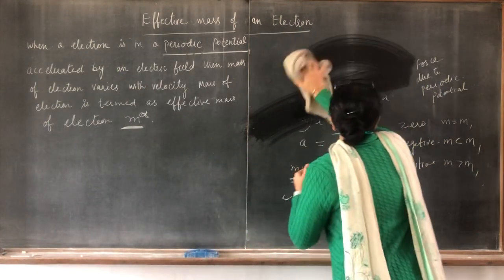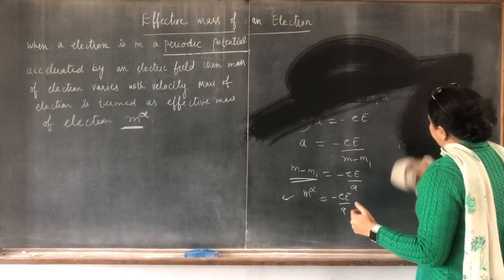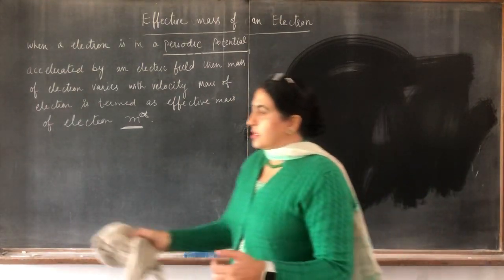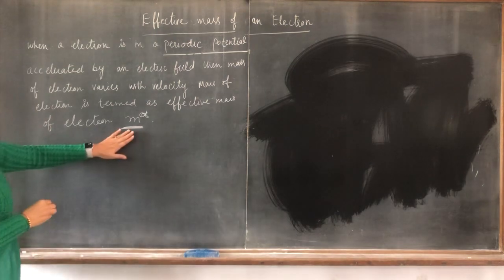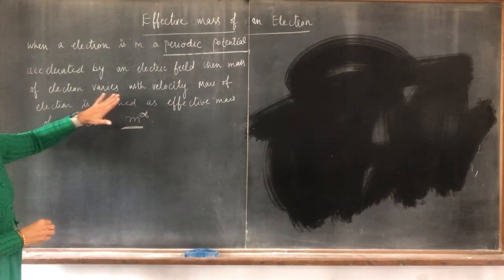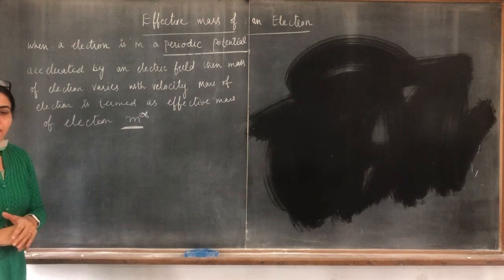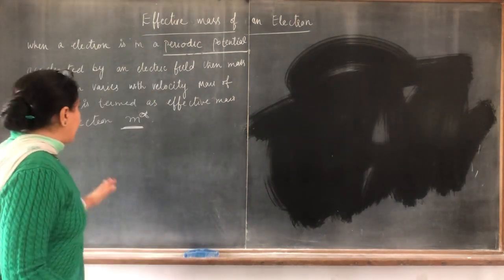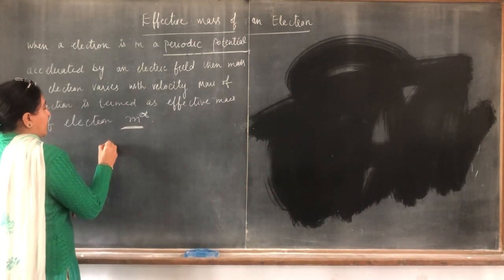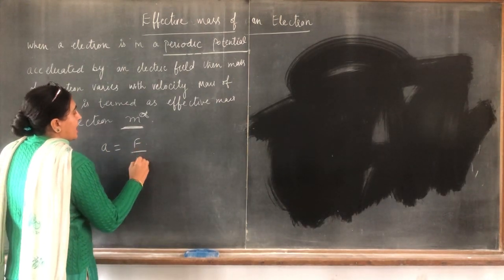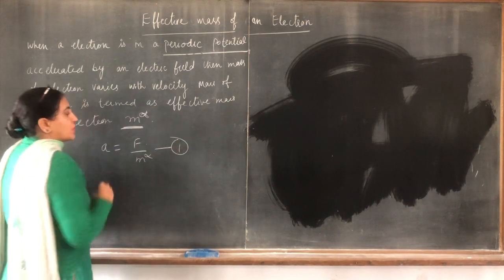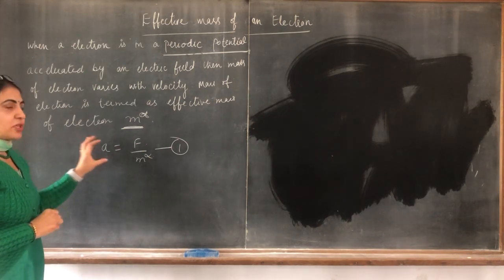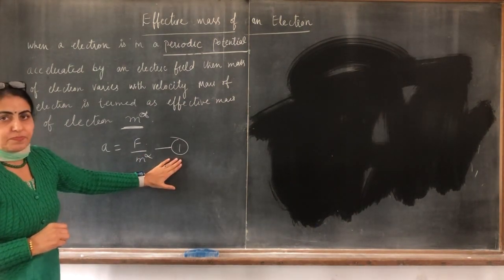Now we want the derivation of effective mass, so let's start the derivation. This mass is a function of velocity, so we can write that a is equal to F by m star. This is equation number one. Now we find another expression for acceleration and compare that equation with this equation.